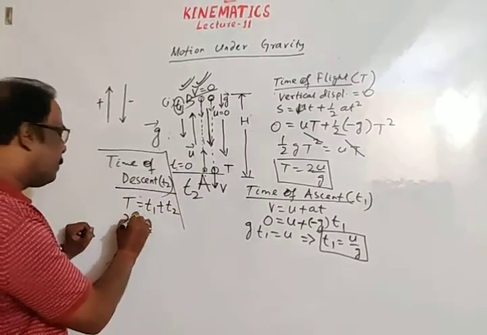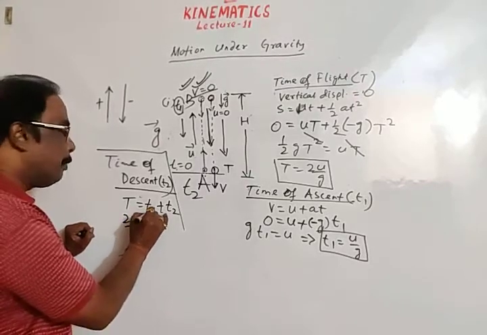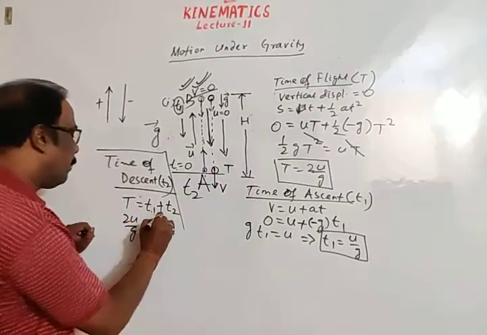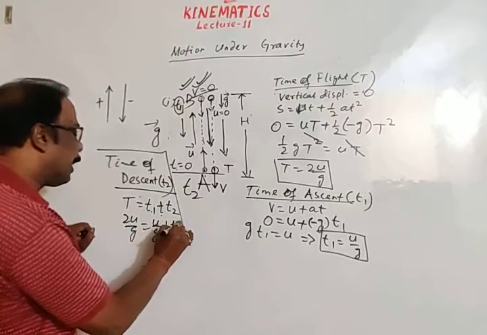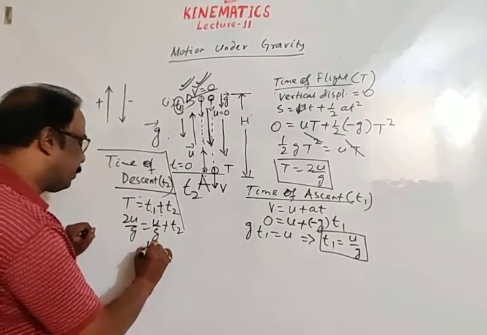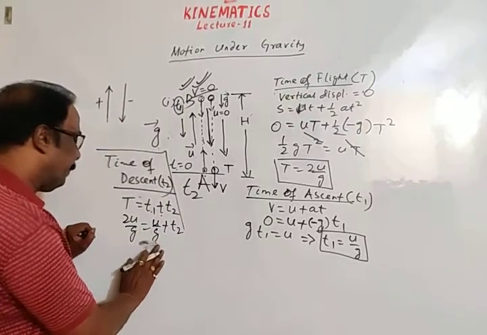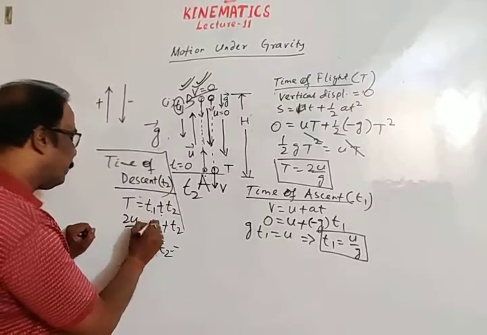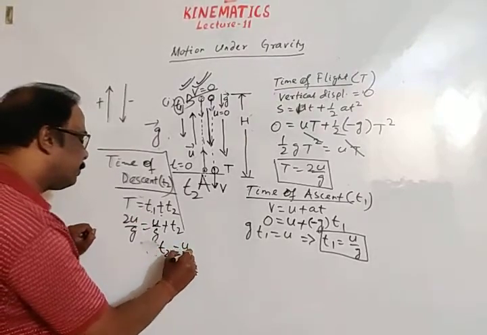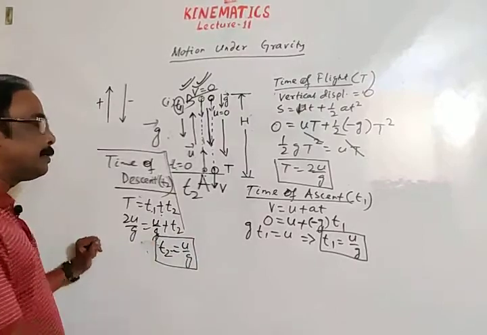So total time is 2u by g, time of ascent T1 is u by g, then time of descent T2 is equal to 2u by g minus u by g, which is equal to u by g.